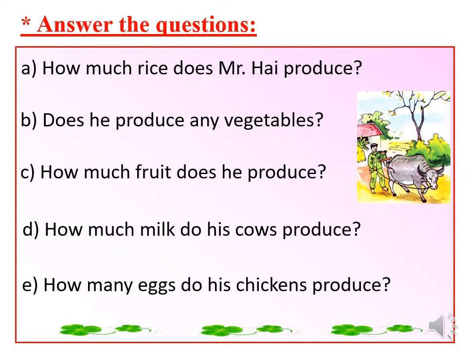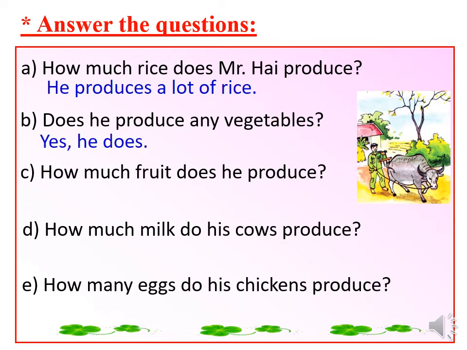Okay, I will give you some answers. A. How much rice does Mr. Hai produce? You answer, he produces a lot of rice. B. Does he produce any vegetables? You answer, yes, he does. C. How much fruit does he produce?